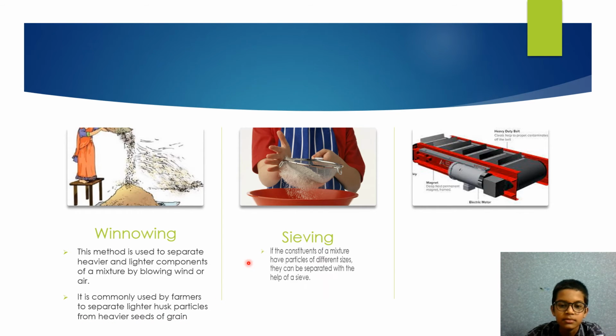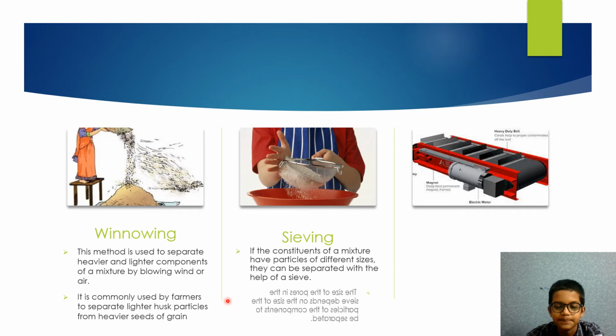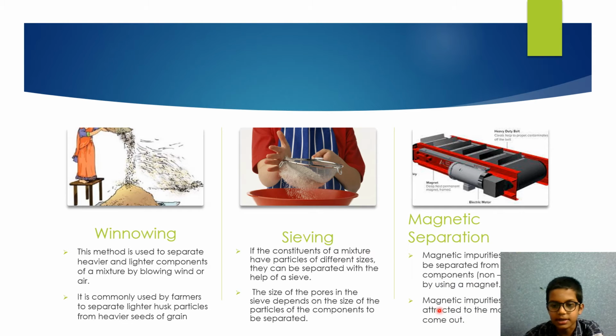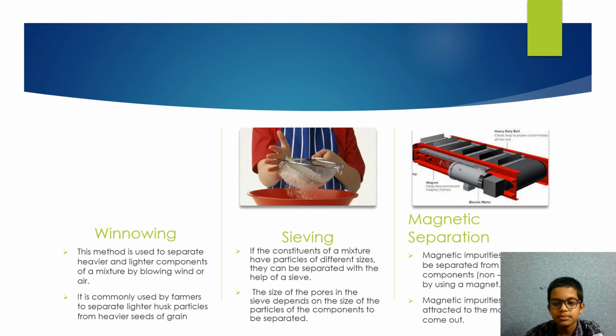Sieving. If the constituents of a mixture have particles of different sizes, they can be separated with the help of a sieve. The size of the pores in the sieve depends on the size of the particles of the components to be separated. Magnetic separation. Magnetic impurities like iron can be separated from other non-magnetic components by using a magnet. Magnetic impurities are attracted to the magnet and come out.